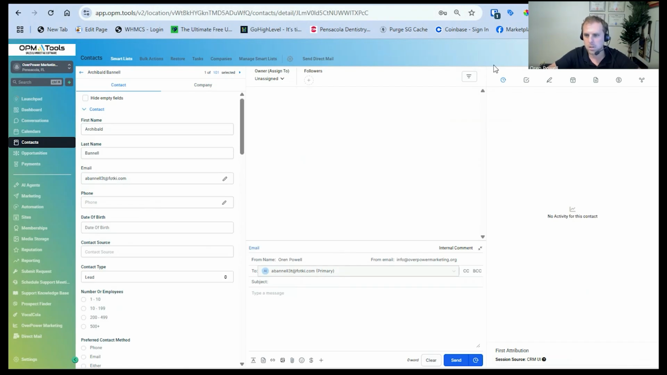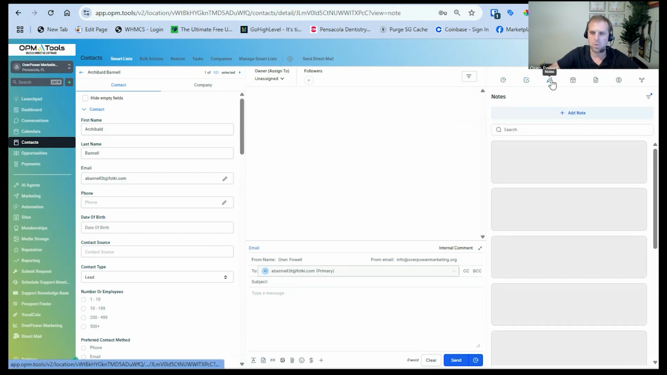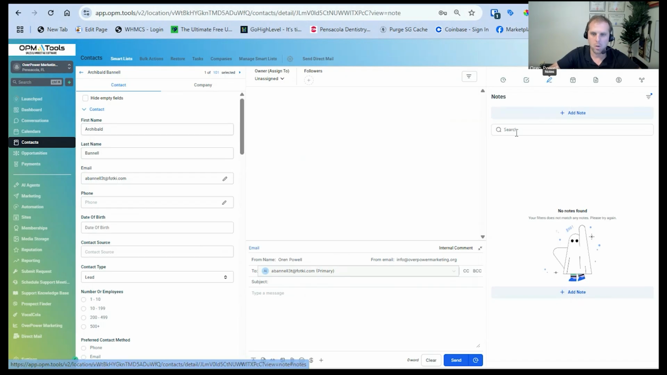And then the third column that you see right here is more like the activity section. So if they came from your website, that will show some data inside of here. If you have any tasks for that person, tasks will also show up on here. Any additional notes that you might have on this person will show up in here.